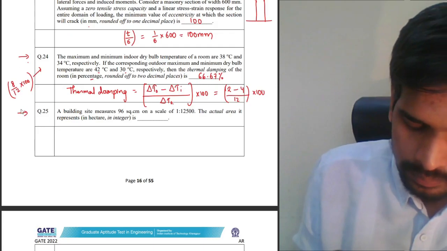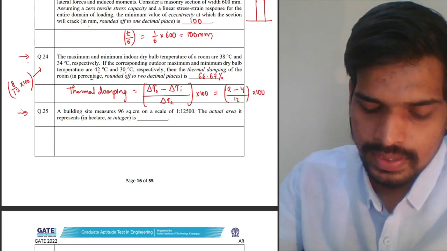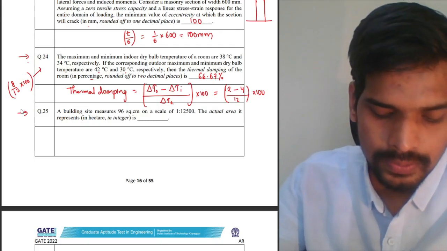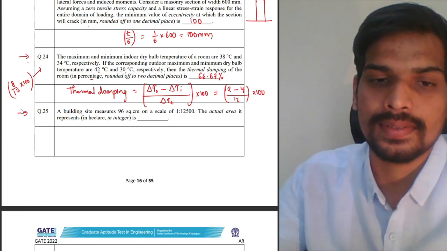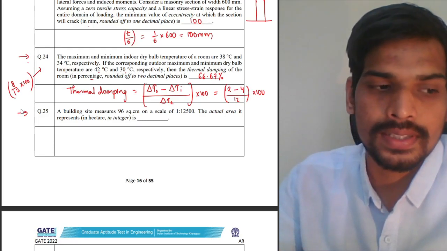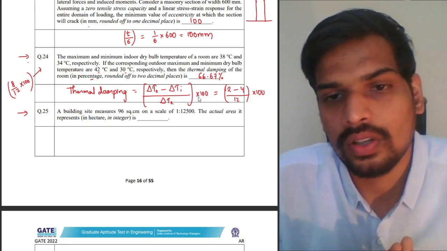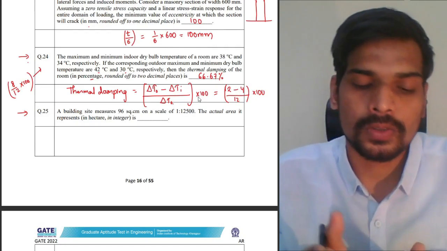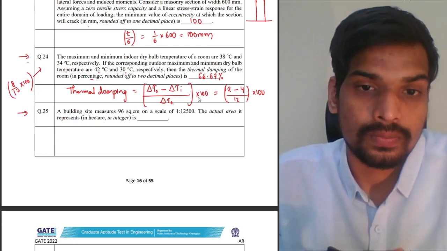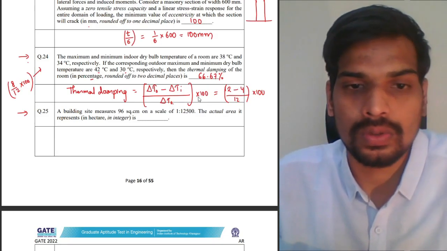Question number 25. Again, a 1 mark numerical. A building's height measures 96 square centimeters on a scale of 1 is to 12500. Actual area represents dash in hectares. Actual area is to be calculated. Now, scale is generally represented as a ratio of the length. 1 is to 12,500 here, right? So scale of 1 is to 12,500 is nothing but 1 centimeter on the map is equal to 12,500 centimeters on the actual ground.